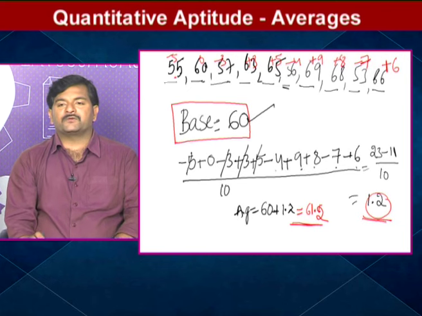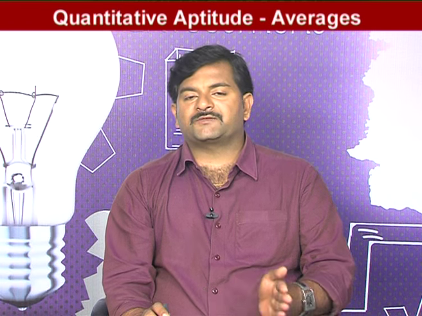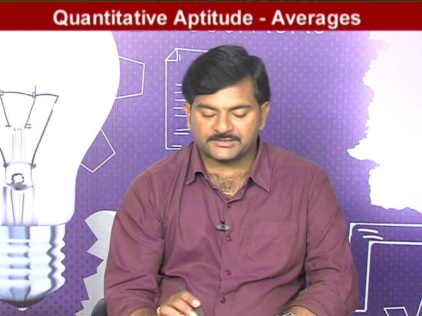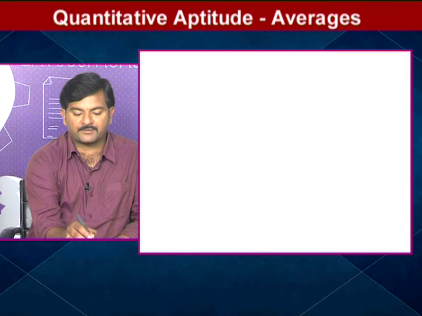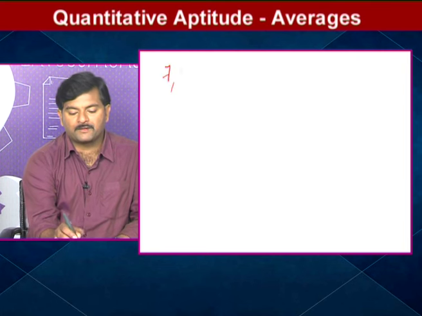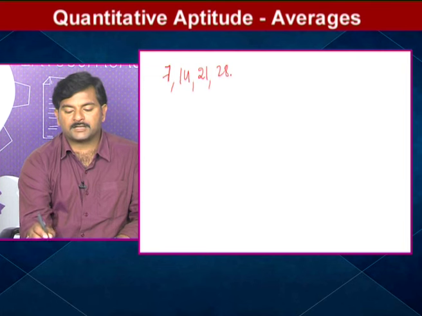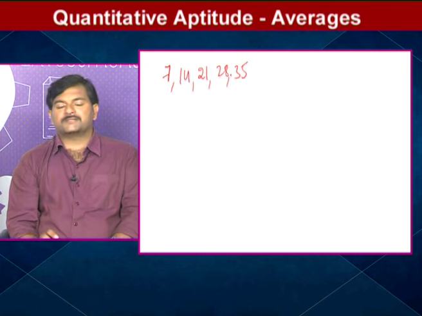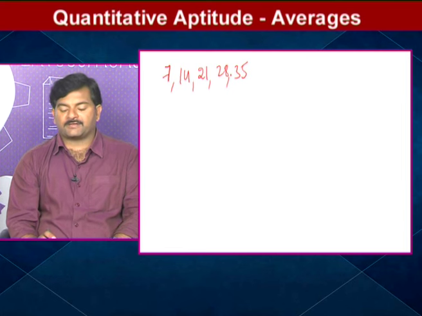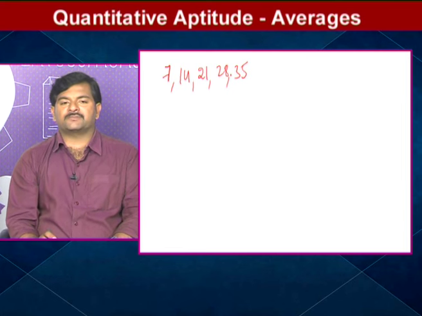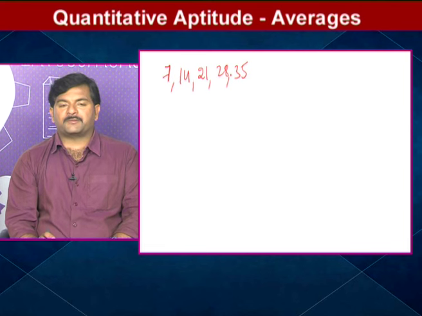To find the first 5 multiples of 7, what you will do is, the first 5 multiples of 7 are 7, 14, 21, 28, 35. These are the first 5 multiples of 7. Usually to find the average of all these numbers, what you will do? First number plus second number plus third number plus fourth number plus fifth number, by 5, you will do.